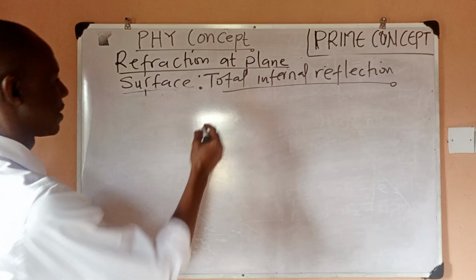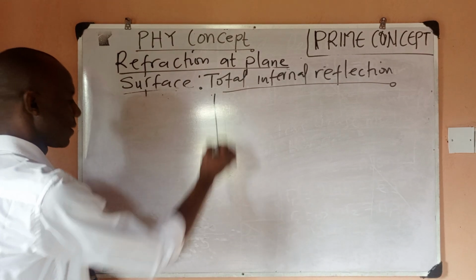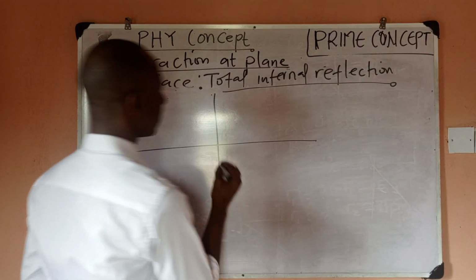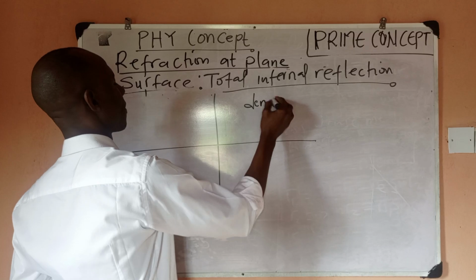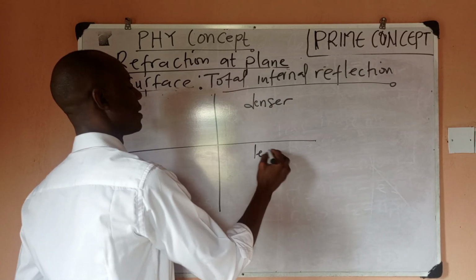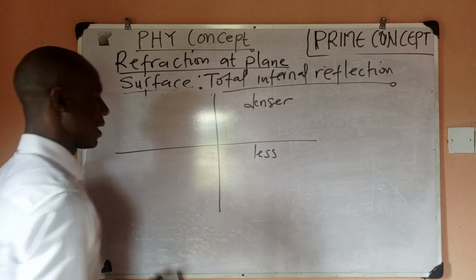So what it means is that if I have a situation like this, this is the denser medium, and this is the less dense medium.